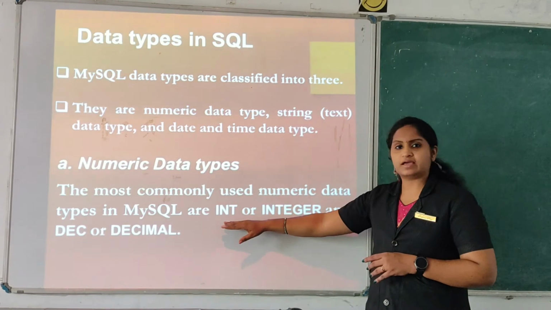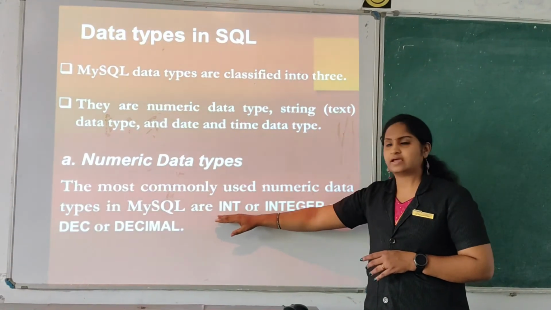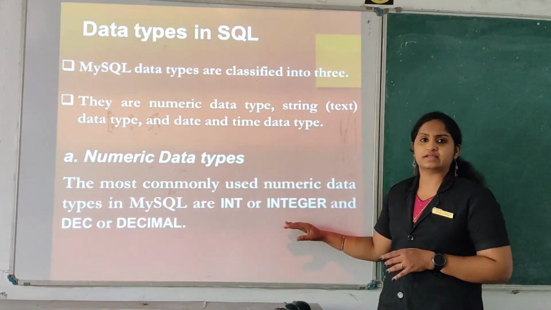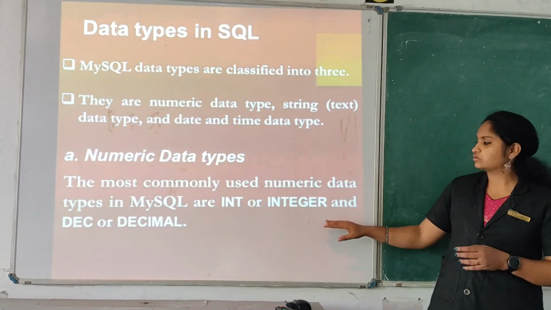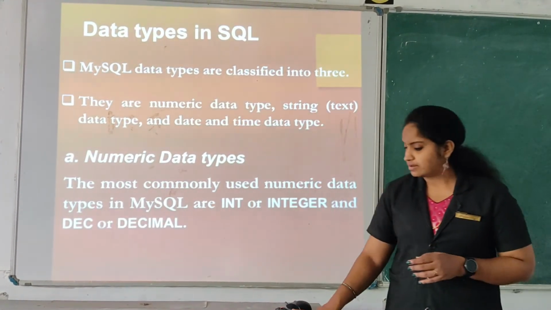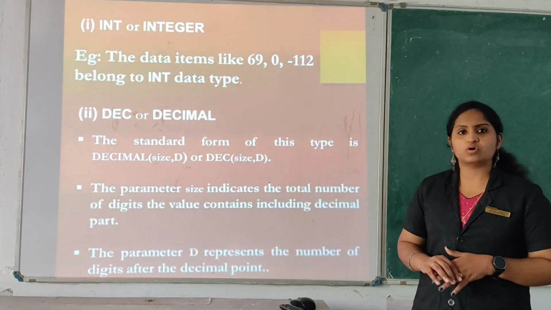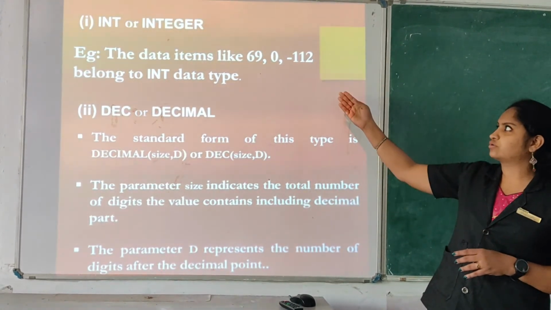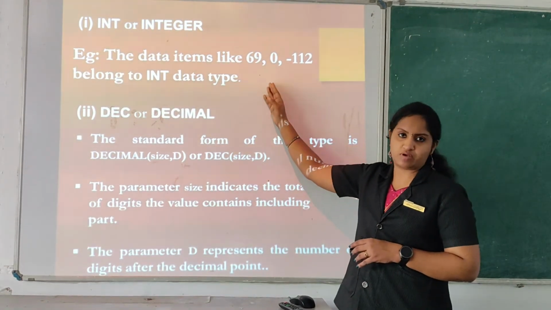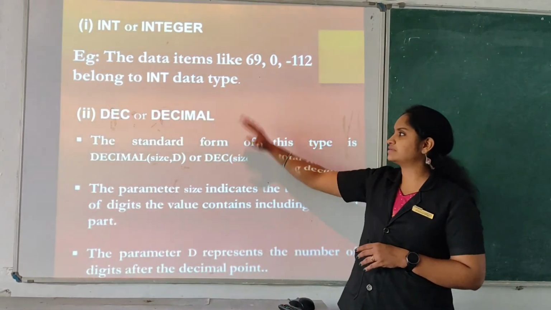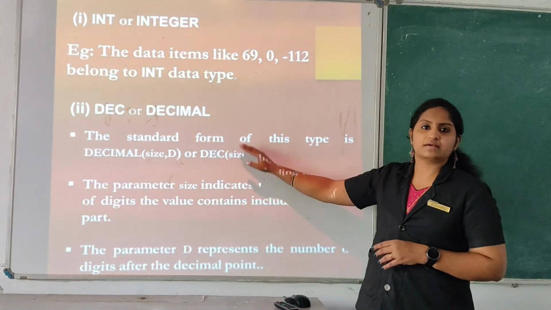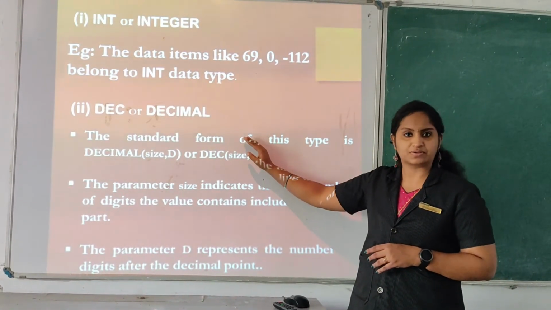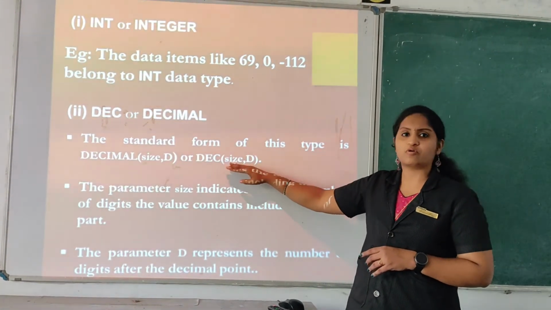The first one is integer. We can identify it using the int or integer keyword. Generally it includes positive and negative values. So the integer data type means we can include negative or positive values. The next one is decimal value. We know that it is with floating point values, with negative or positive values.